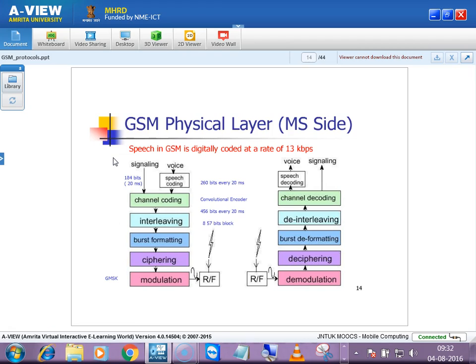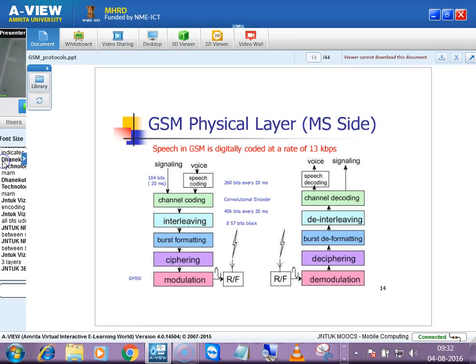And then ciphering. For ciphering, as I told you, we'll have algorithms. Who will have the list of all these algorithms that should be applied for a particular user? Algorithms, authentication vectors, whatever is related to authentication, who will have this?